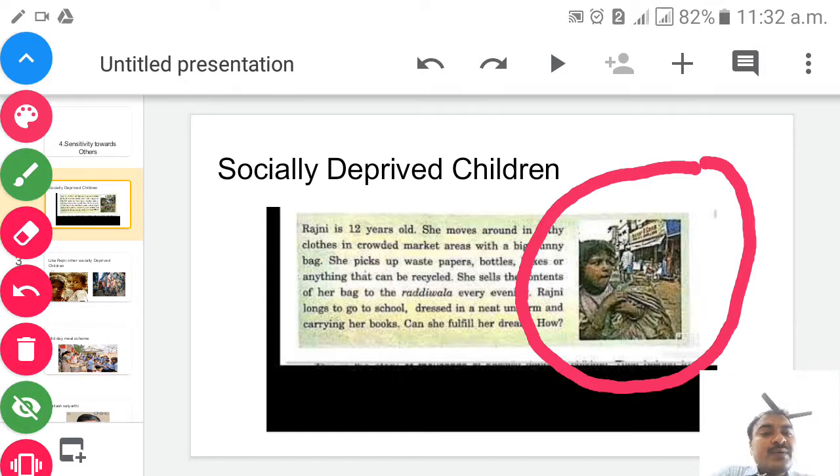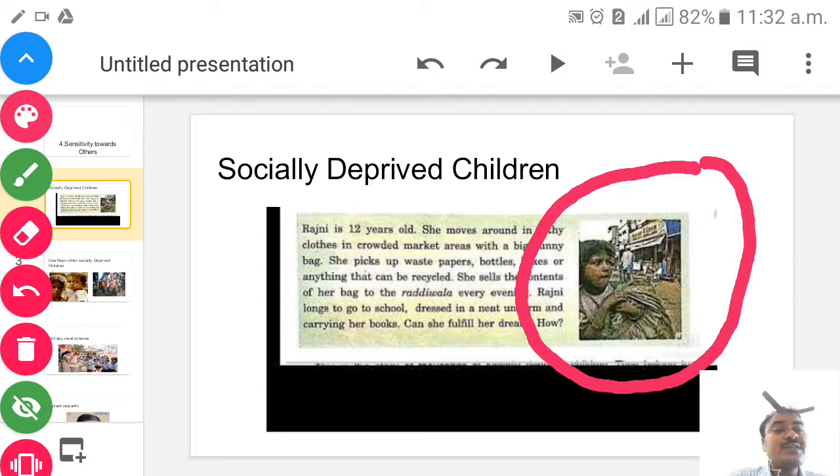This is Rajni, children. Every day when she wakes up in the morning, her main job is to take the gunny bag and move into the crowded market. Why? Because she has to pick up the waste papers, bottles, boxes and other items which can be recycled. What will she do with that? She will go to a scrap shop, also known as Raddiwala. In the evening she will sell them there, and whatever money she collects, she will give to the family for survival, children, isn't it?